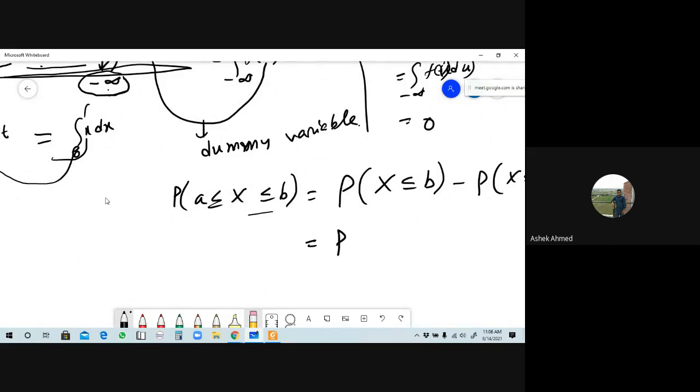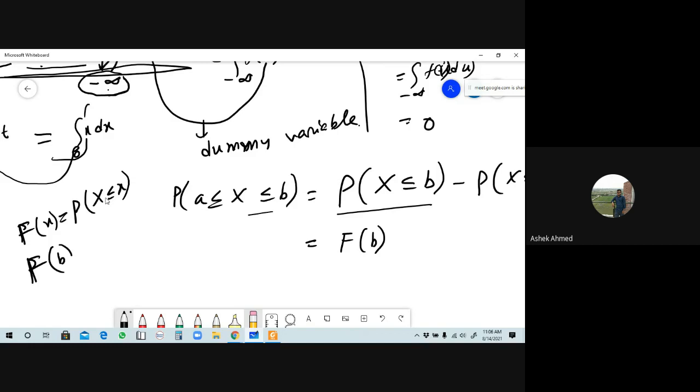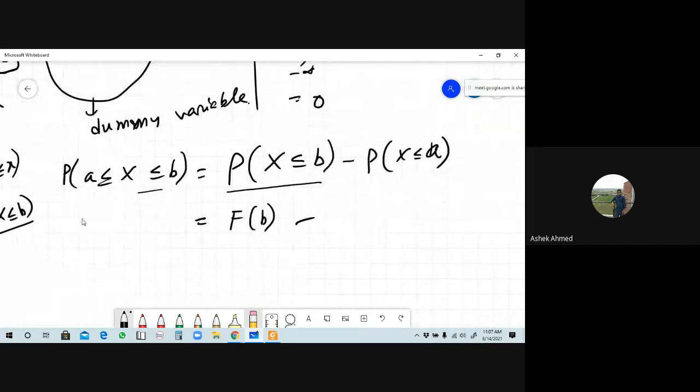So from here we can say this will be probability of capital X less than or equal to b, is it right? এটা ভ্যালু কত হবে? f of b, because from CDF we know that capital F of x equals probability of capital X less than or equal to small x. Okay, so the value of capital F of b will be probability of capital X less than or equal to b. এটা ঠিক আছে কিনা? জি স্যার। Okay, and the next term will be capital F of a here.